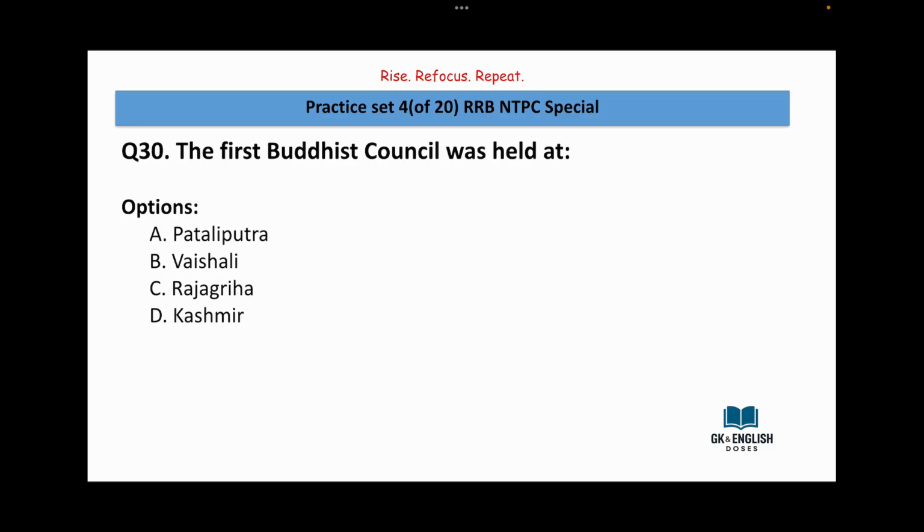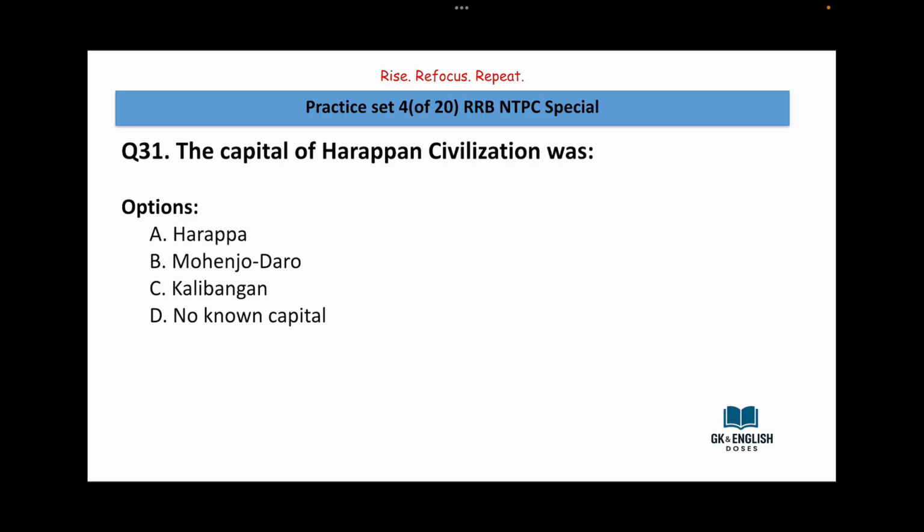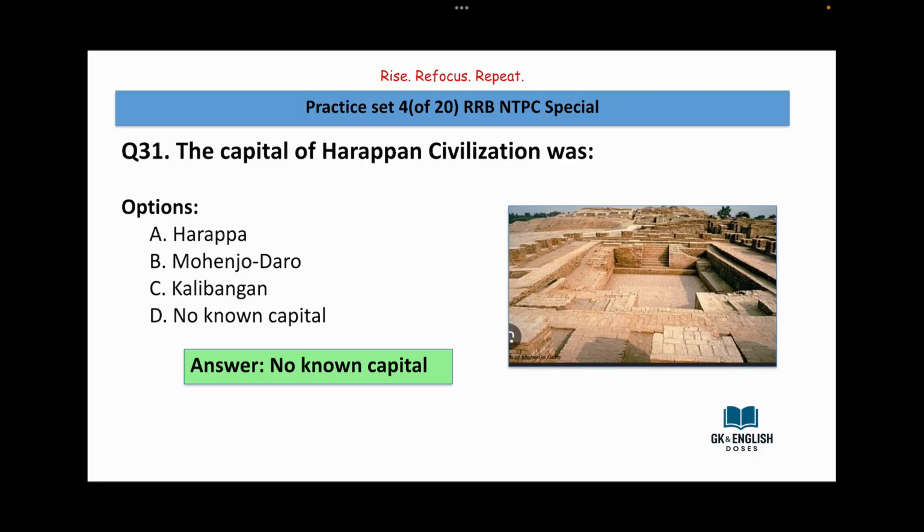The first Buddhist council was held at Patliputra, Vaishali, Rajgriha, Kashmir. Answer is Rajgriha. The capital of Harappa civilization was Harappa, Mohenjo-daro, Kalibangan, no known capital. Answer is no known capital.